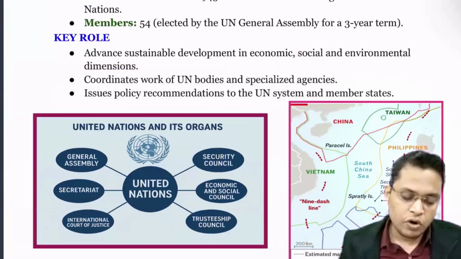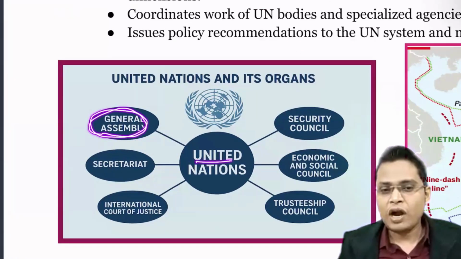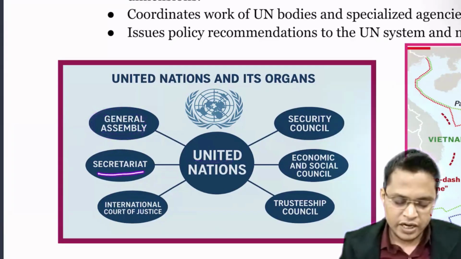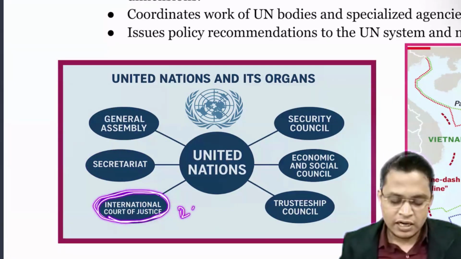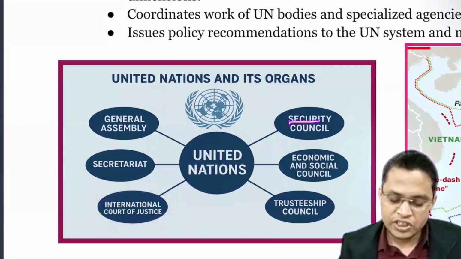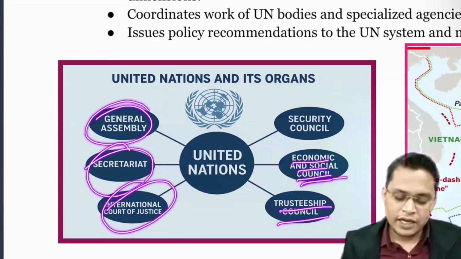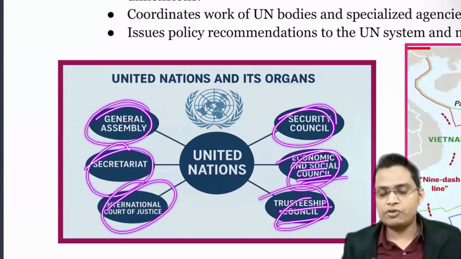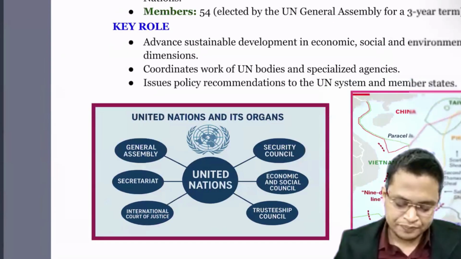So what are the organs of the UN? You can see the General Assembly, which is like a world parliament. Next is the Secretariat, which implements day-to-day functions. Next is the International Court of Justice, the ICJ, which is like a world court. The UN Security Council we have just studied, and the Economic and Social Council we have just seen. Next is the Trusteeship Council. This can be a very good question; they can pick a question from here also. Just read it properly and you will get a lot of insights.